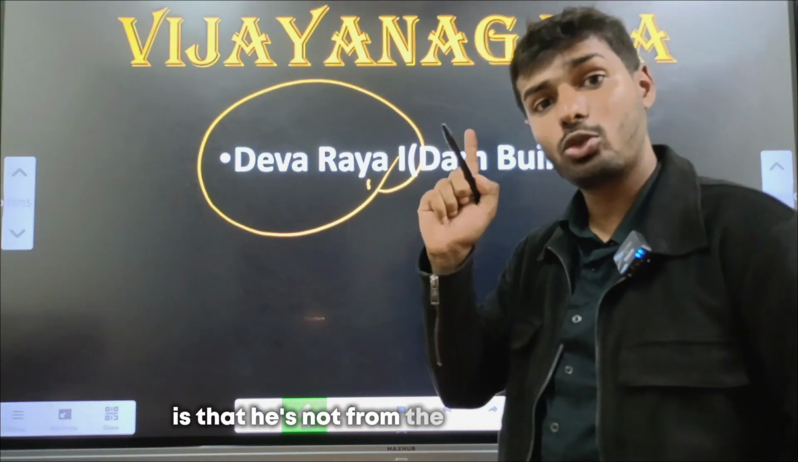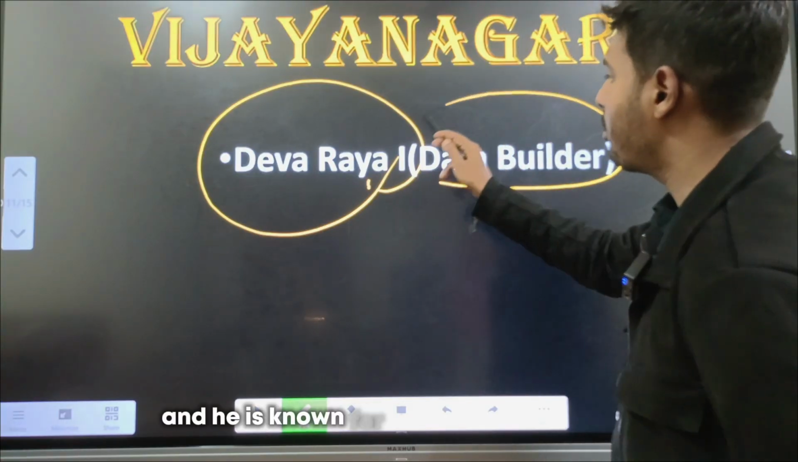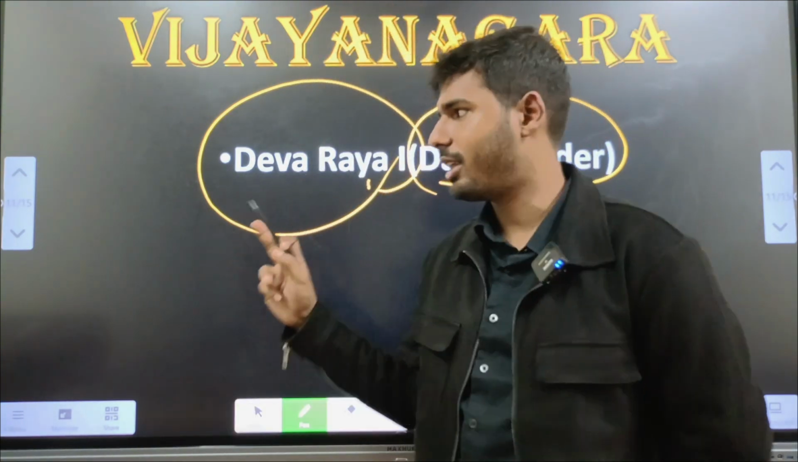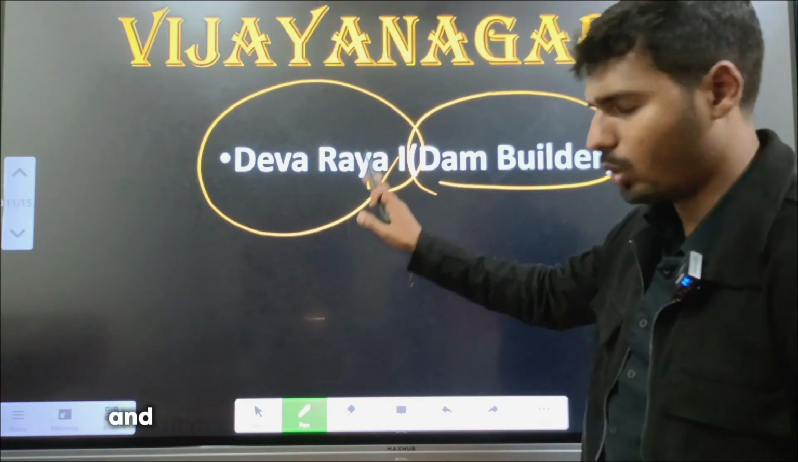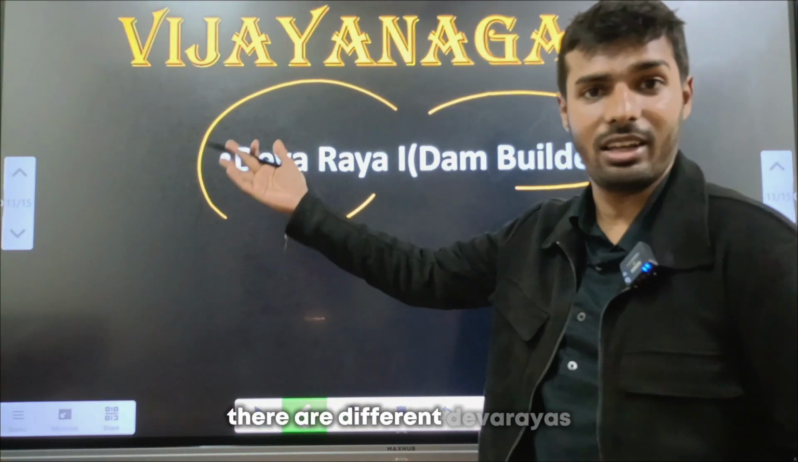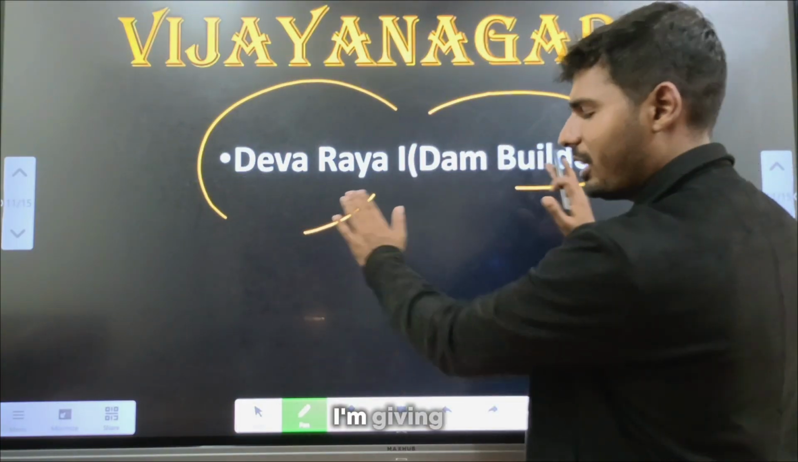He is not from the Tuluva dynasty. He comes from the dynasty before that. And he is known for building a lot of dams along the banks of Tungabhadra. So this emperor is credited for that. Don't get it confused with Krishnadevaraya. That's why I'm noting it separately. And also keep in mind, apart from Krishnadevaraya, there are different Devarayas. Devaraya 1 and Devaraya 2. Just to make that fact clear, I'm giving it here.